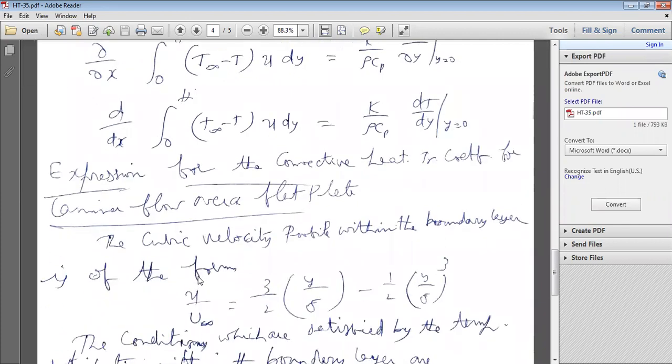Finally, you will get the expression for convective heat transfer coefficient h.